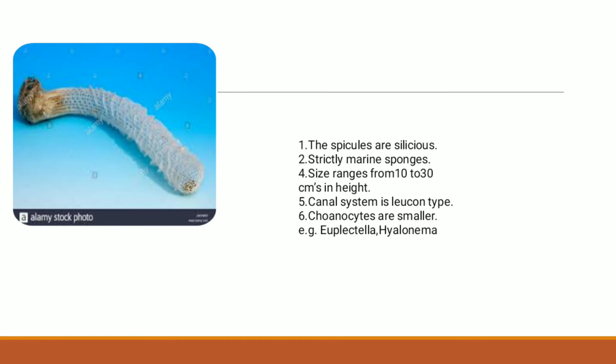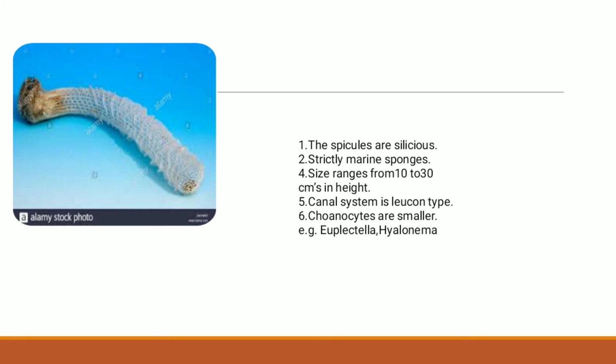The size of these sponges ranges from 10 to 30 centimeters in height. The canal system is of Leucon type. The choanocytes are smaller and these are popularly known as glass sponges. For example, Euplectella and Hyalonema.